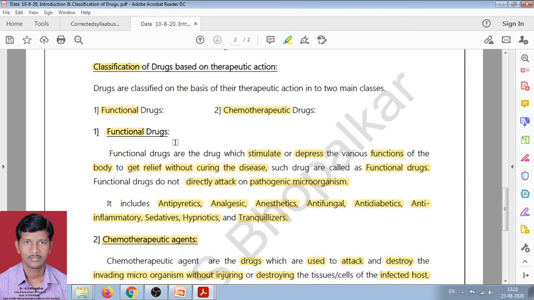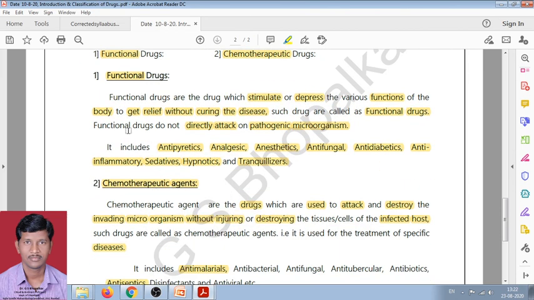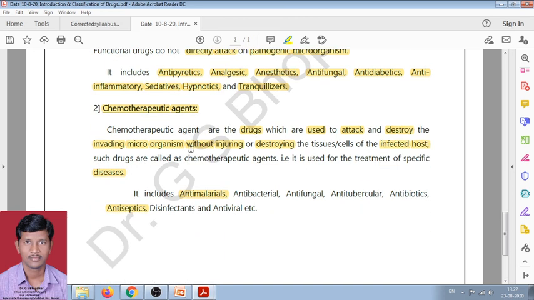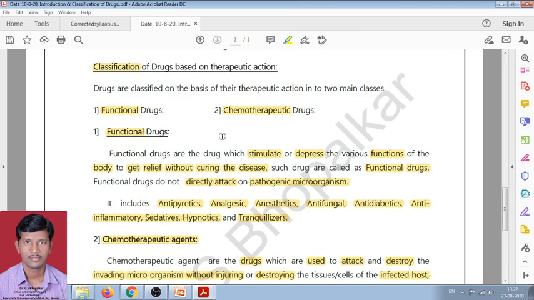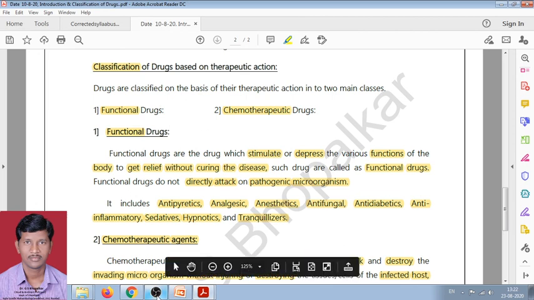And I have already told about the difference between the functional drugs and chemotherapeutic drugs. Dear students, today we have learned about the introduction of drugs and classification of drugs. In the next period we will discuss the next point. Today we will stop here.